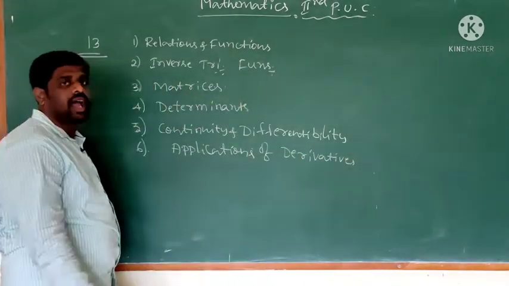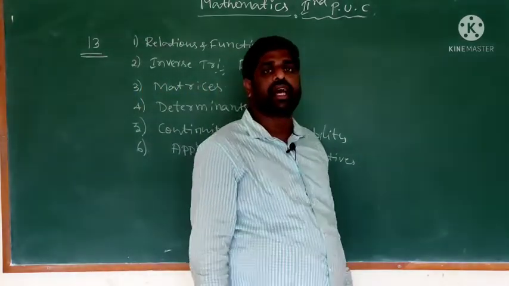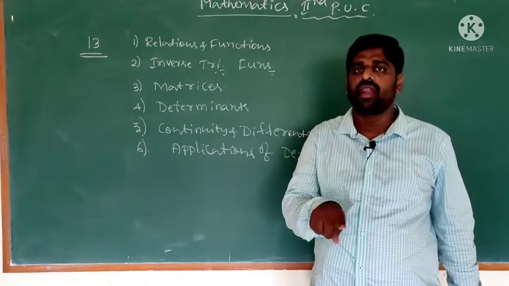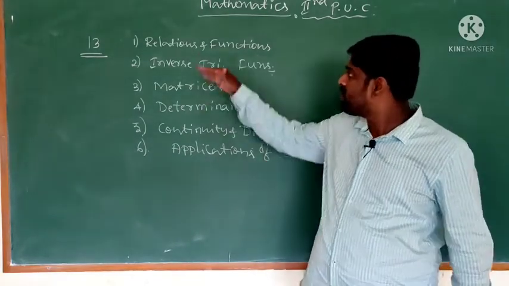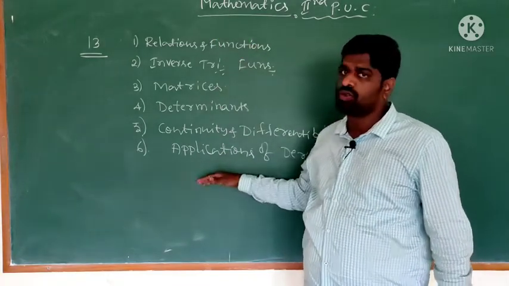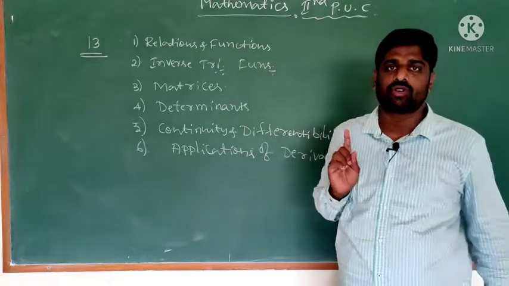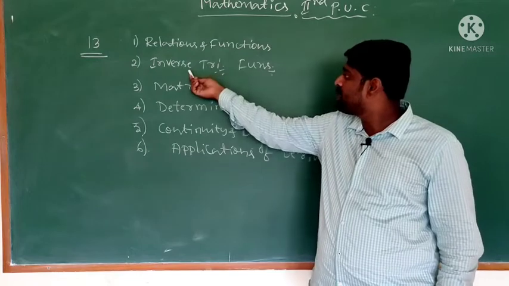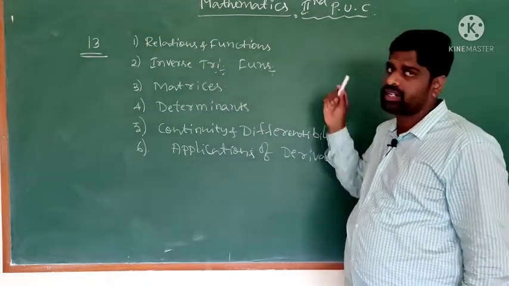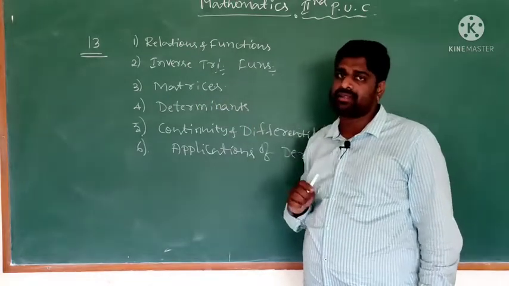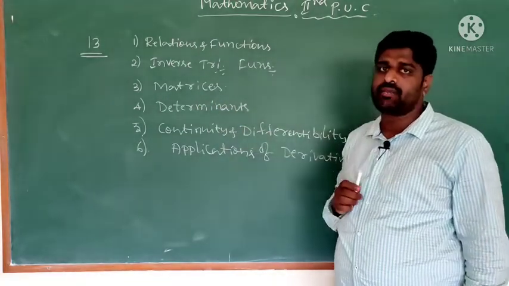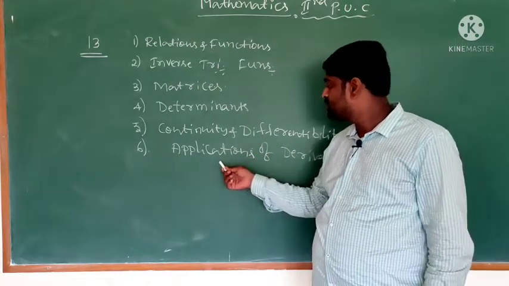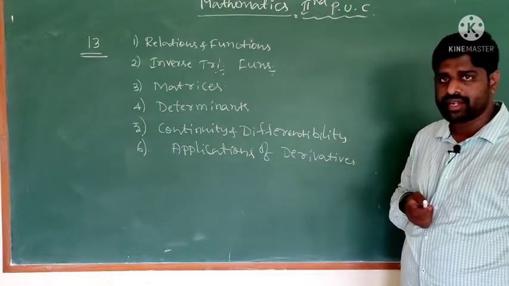In second PU there are two volumes, that means two textbooks, part 1 and part 2. These 6 chapters belong to the part 1 textbook. The first chapter is relations and functions, the second is inverse trigonometric functions, the third is matrices, the fourth is determinants, the fifth is continuity and differentiability, and the sixth is applications of derivatives.